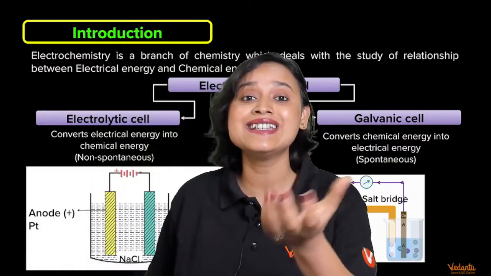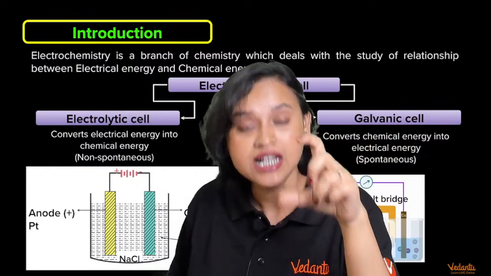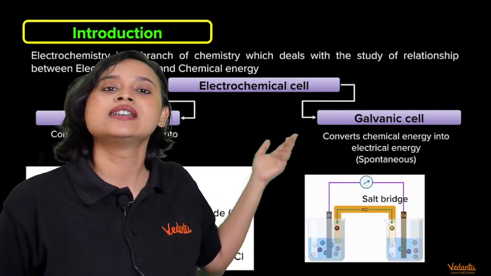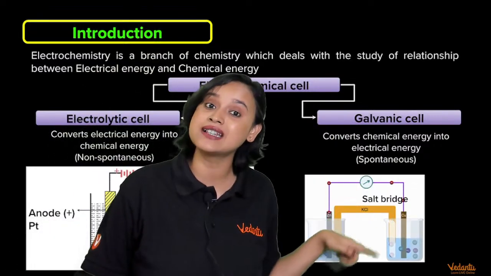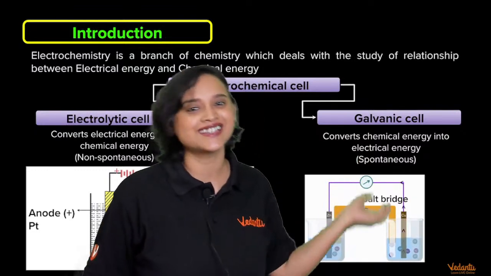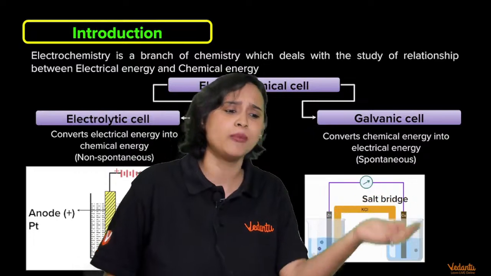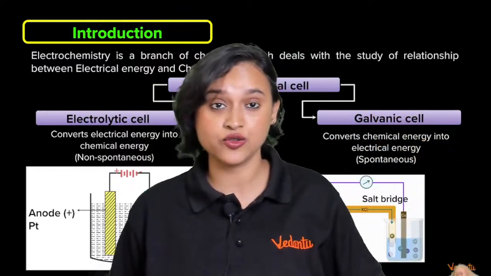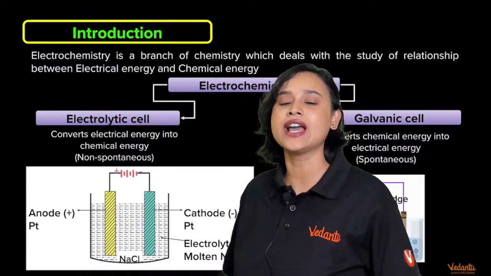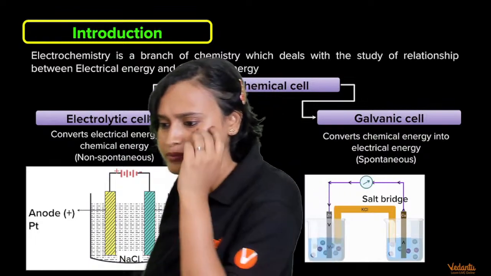Basically, the usual batteries that you have, the Eveready and Duracell batteries, are the sort of galvanic cell, because they have chemicals inside them. The chemical energy gets converted to electrical energy when you put them in a remote or in your microphone. Even this microphone that I'm using has a battery. So yes, these are your galvanic cells. We will be studying about batteries at the end of the session, so don't worry about it, okay?